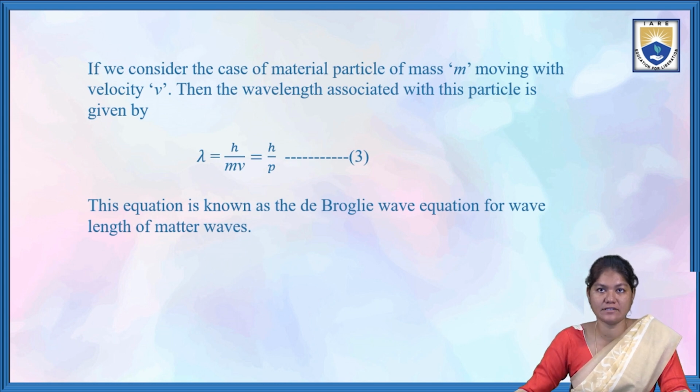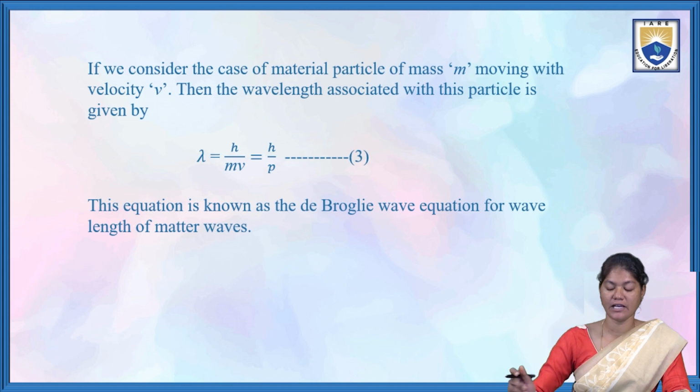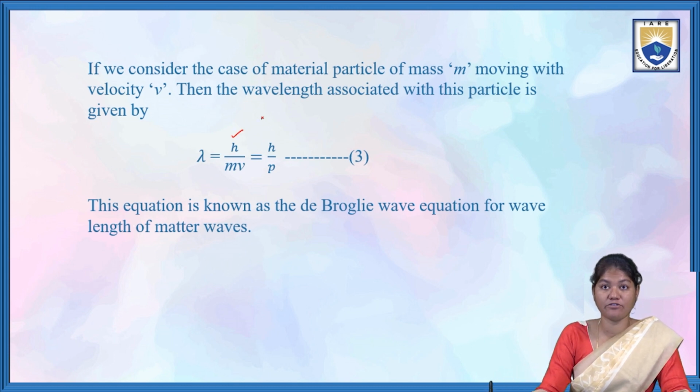If we consider the case of a material particle of mass m moving with velocity v, then the wavelength associated with this particle is given by lambda equals h by mv, which is h by p.